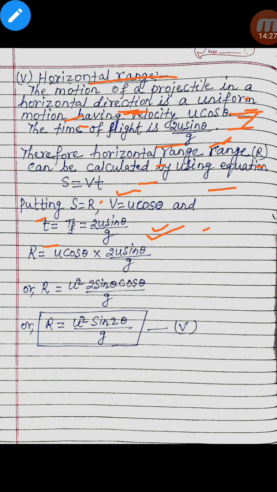R equal to u cos theta into 2u sin theta by g, or R equal to u squared 2 sin theta cos theta by g, or R equal to u squared sin 2 theta by g. 2 sin theta cos theta is sin 2 theta. Therefore R is equal to u squared sin 2 theta by g.